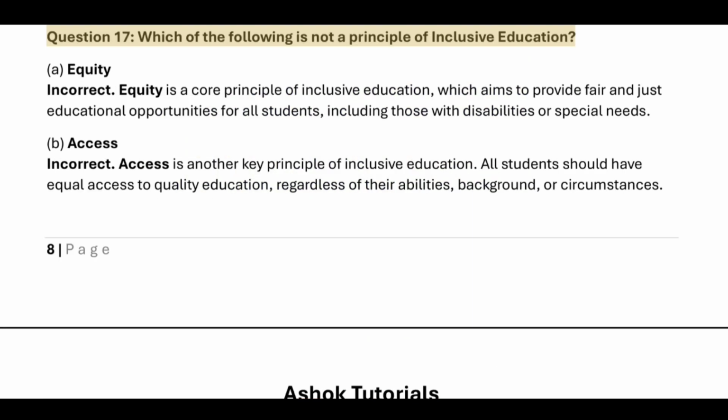Question 17. Which of the following is not a principle of inclusive education? A. Equity. Incorrect. Equity is a core principle of inclusive education, which aims to provide fair and just educational opportunities for all students, including those with disabilities or special needs. B. Access. Incorrect. Access is another key principle of inclusive education. All students should have equal access to quality education, regardless of their abilities, background, or circumstances.